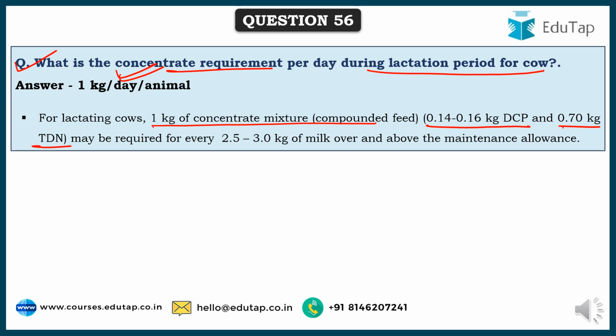All this we have covered as part of the animal husbandry chapter. This may be required for every 2.5 to 3 kg of milk produced by the animal, and this should be over and above the maintenance allowance. There is maintenance ration and lactation feed. Over and above whatever maintenance feed is given, this 1 kg per day per animal needs to be given for a cow which is in lactation.